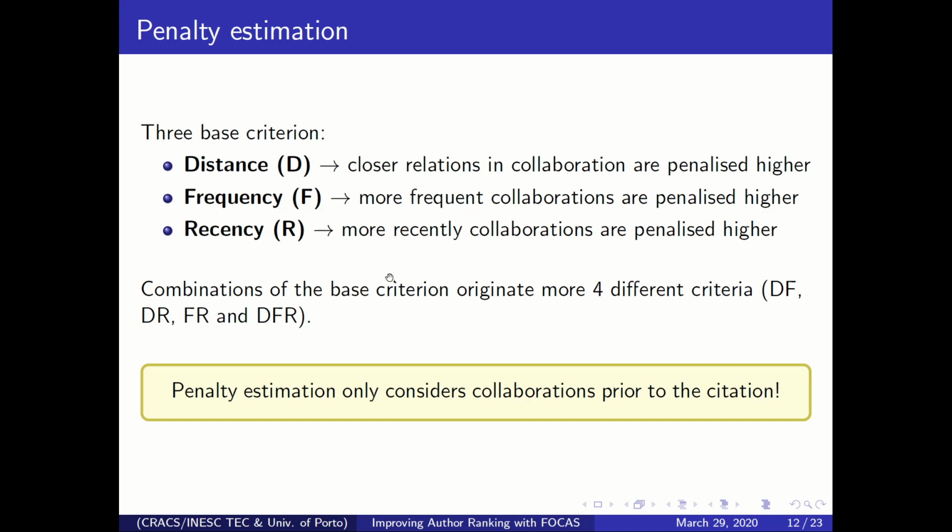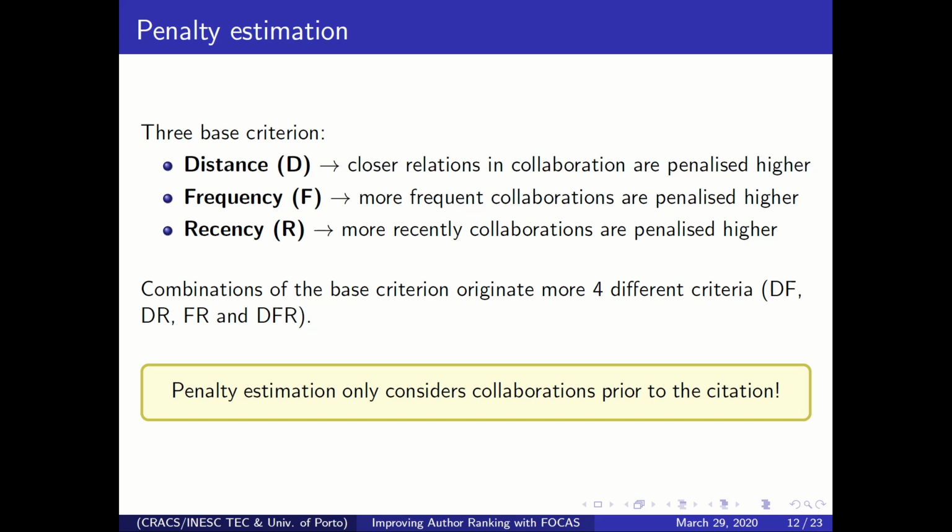So I'll start now explaining how we estimate these penalties based on the co-authorship network, and basically we define three criteria. We have to keep in mind that each of these criteria is applied to a citation, and a citation consists of author A citing author B. So for the distance criterion, we look into the co-authorship network and see the distance between the authors A and B, and the closer they are, the higher the penalty is.